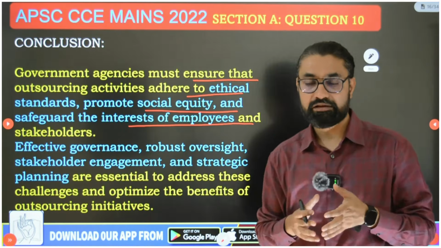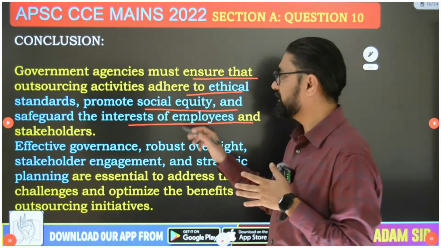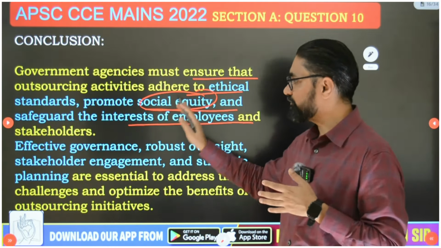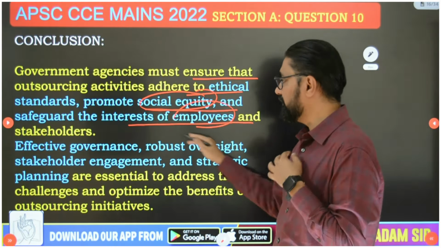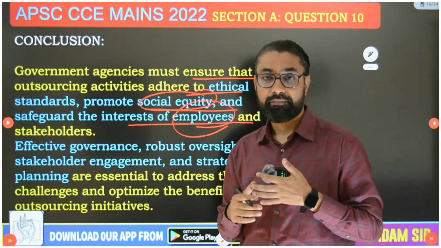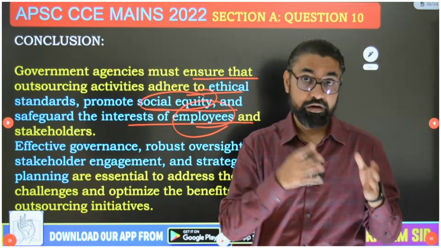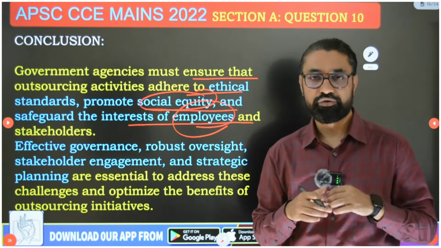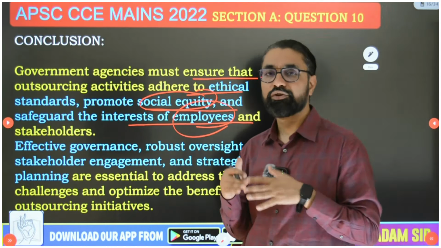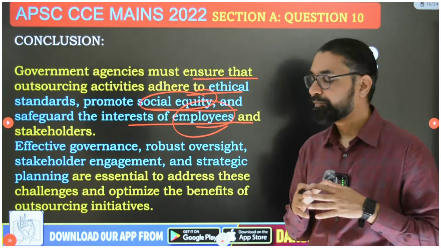They are also government agents, and as they are government agents, they need to act with ethical standards and follow the code of conduct. Then government should not lose focus on social equity and should keep safeguarding the interest of employees. Government is operating for citizens, but for the employees that you are hiring, you also have a moral and social obligation towards your employees, and you need to be careful and aware about that.